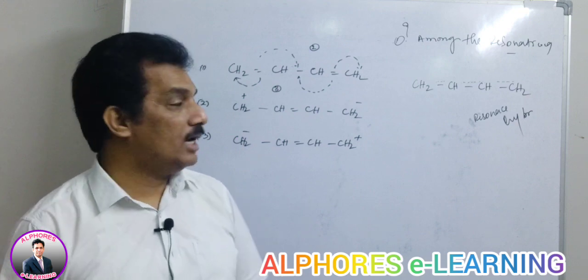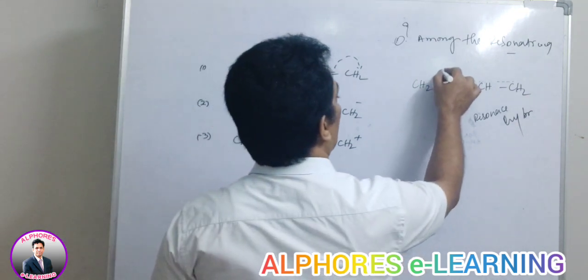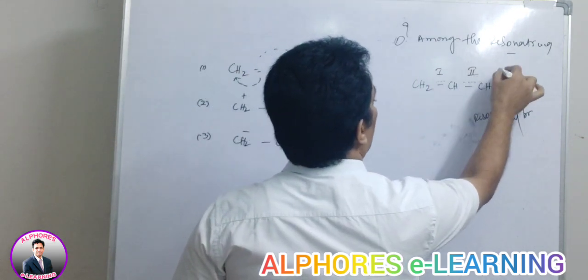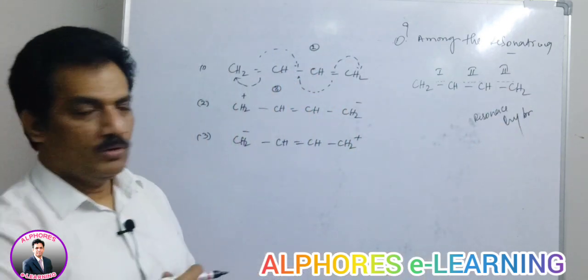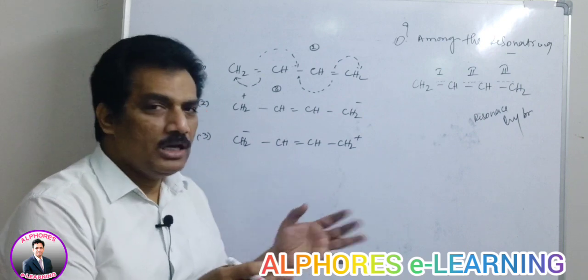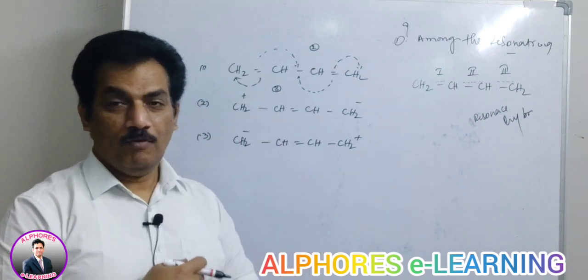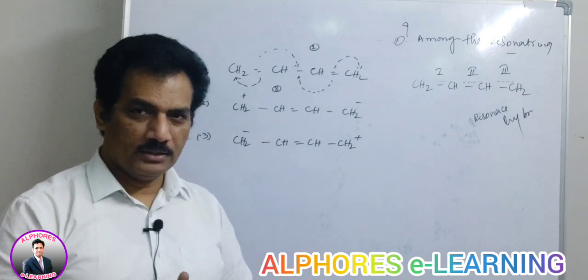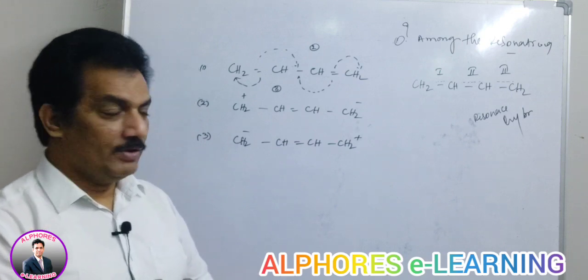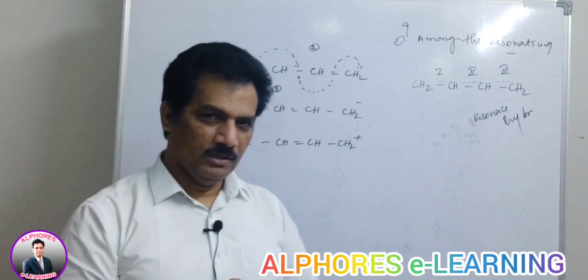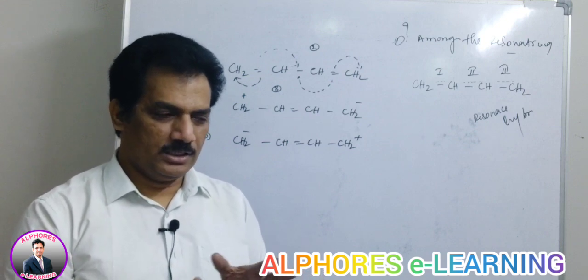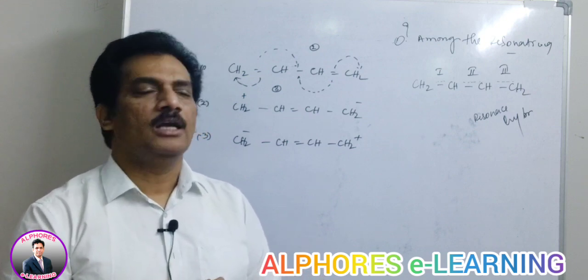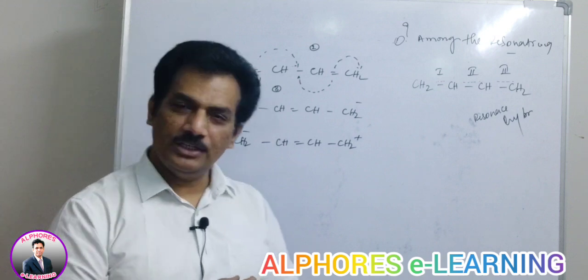Are you following? And now the question is, in case it is bond 1, 2, and 3, they ask you to guess, can you imagine the bond length of these three? Where can we find more bond length? Whether all these three bonds are at equal distance, or they have a difference. Your answer will be that they are equal, because it is equally distributed.